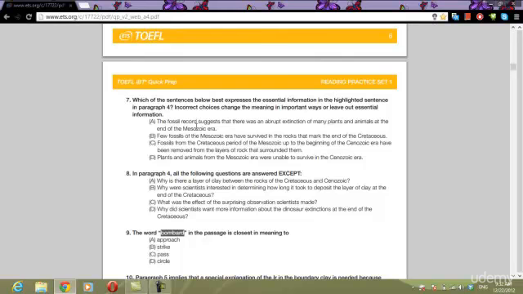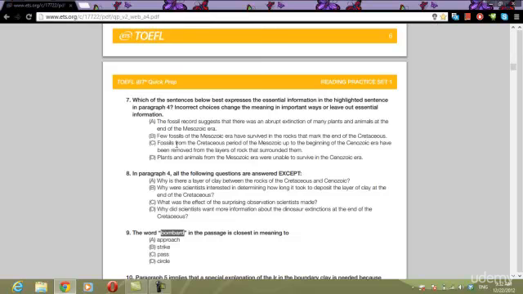All right, and we see the word suggest. So we know that this is our keyword. This is our sentence that has the same meaning. Okay, and it uses synonym language. Choice B is wrong. Few fossils of the Mesozoic era have survived in rocks that mark the end of the Cretaceous. That's not mentioned. Okay, it does not talk about few fossils of the Mesozoic having survived in rocks.